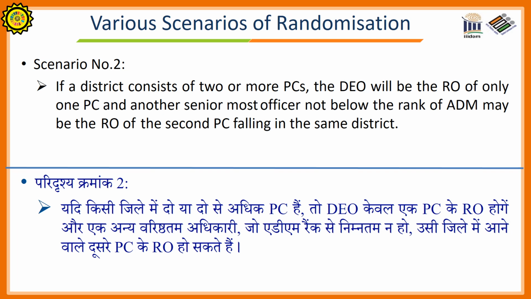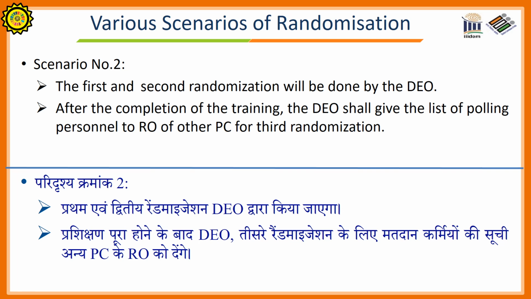Scenario number 2. If a district consists of two or more parliamentary constituencies, the District Election Officer will be the Returning Officer of only one parliamentary constituency, and another senior most officer not below the rank of ADM may be the Returning Officer of the second PC falling in the same district. The first and second randomization shall be done by the DEO. After the completion of the training, the DEO shall give the list of polling personnel to the RO of the other PC for third randomization.